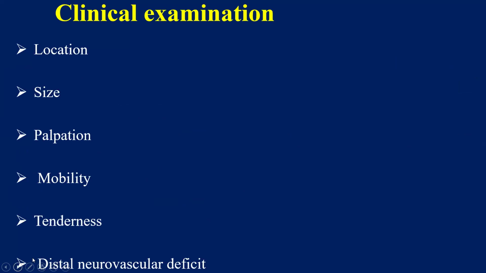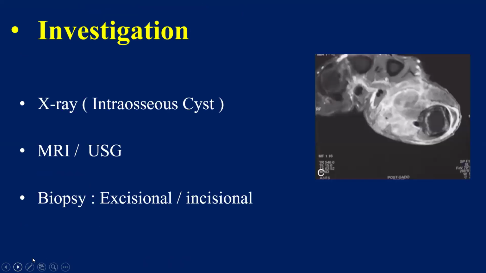As in any tumor examination, we have to identify the location and the size. We have to palpate the lesion, whether it is soft, firm, or hard. Then mobility with the tendon, like movement of the finger, whether it is mobile or not, whether it is tender or not. And we have to check for distal neurovascular deficit, whether sensation or the capillary refill is present or not.